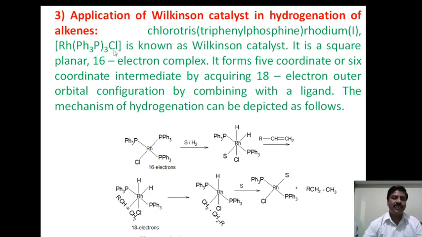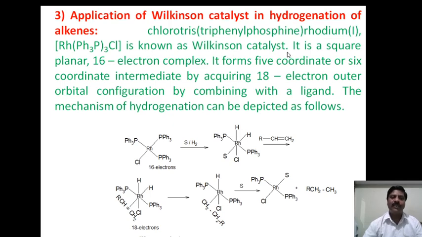Triphenylphosphine is a neutral ligand, chloro has oxidation state -1, and the rhodium side is +1, therefore it has oxidation state 1. Therefore we say rhodium(I) is known as Wilkinson catalyst.